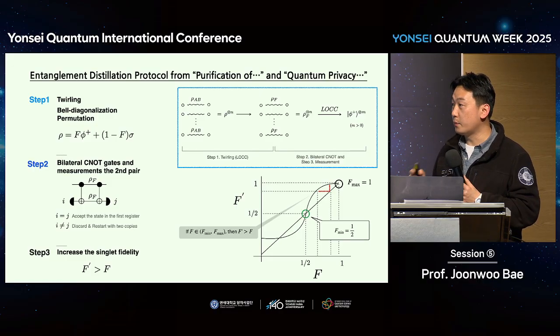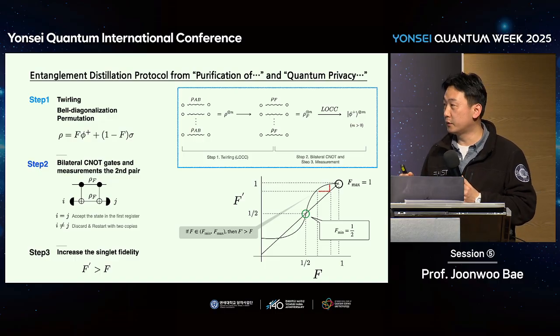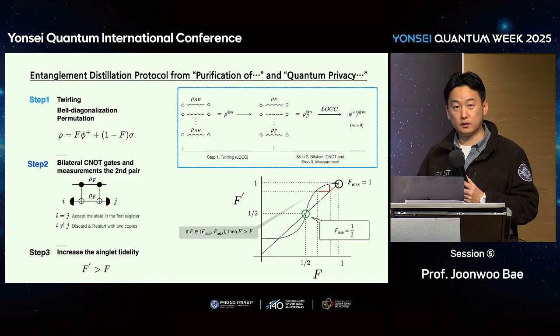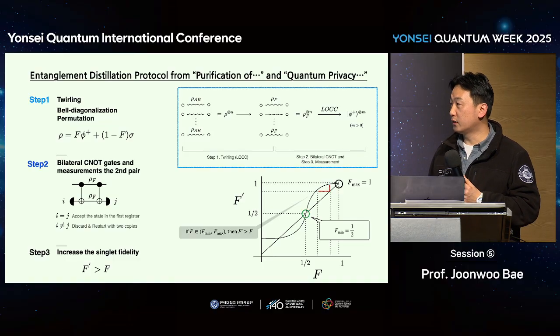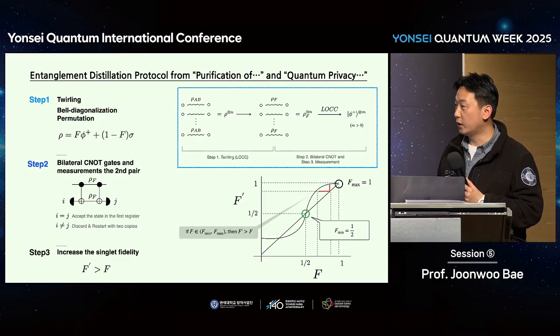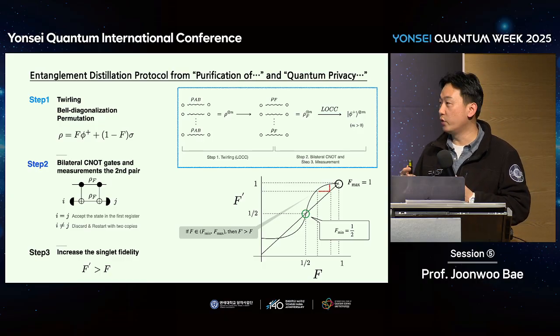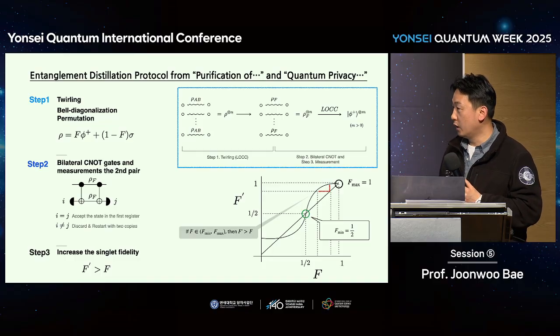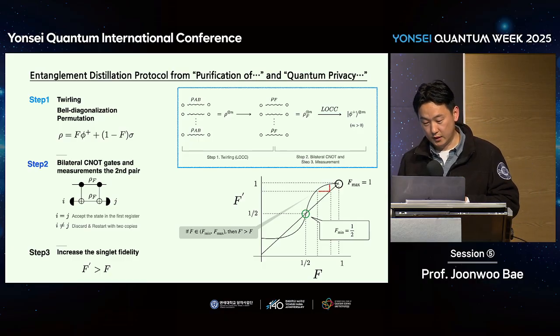Whenever the two parties get the same outcome in the second register, so i equals j, they accept the one in the first copy. Otherwise, they discard. Then keep doing that. Once the outcomes in the second register are identical, we have a desired result: a slightly improved fidelity F prime. Keep doing that, we can distill entanglement, and we can reach the point up to F equals 1. So this is the scheme. Suppose we are here at F, then it goes up like this to F prime, then a higher value, and so on. Therefore, we can reach this maximum value, which means we reach entanglement distillation.